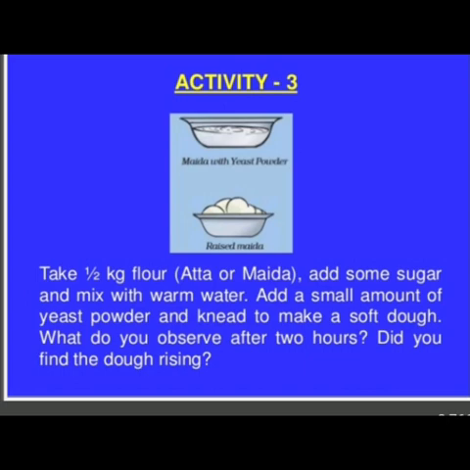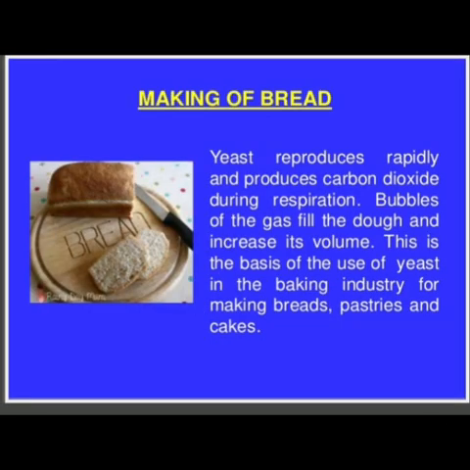Why does it happen so? It is because yeast multiplies and produces carbon dioxide during respiration. The gas bubbles fill the dough and cause the dough to increase in volume. It is due to this carbon dioxide that the bread becomes soft and fluffy. That is why yeast is used in the baking industry for making breads, pastries and cakes.